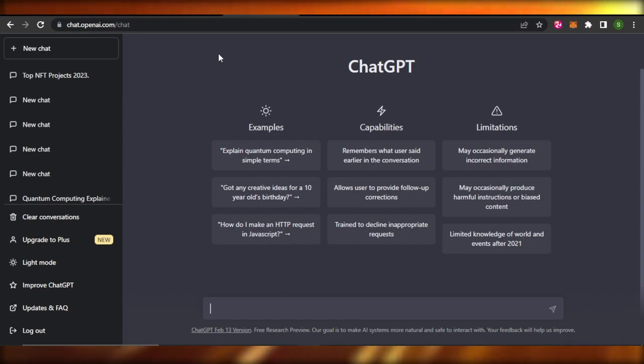We know that ChatGPT can answer any question we want. It can write code for us. It can explain difficult terms for us and answer our simple questions. But can ChatGPT write a song for us, where it will actually create a song for me from our lyrics to our melody? So let's get into it.